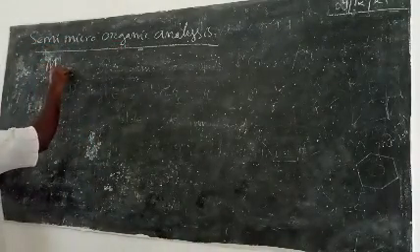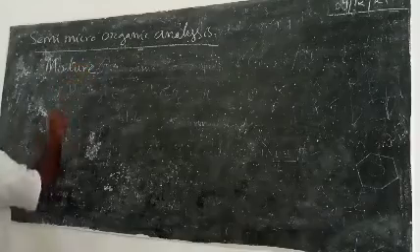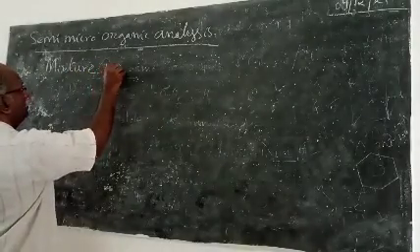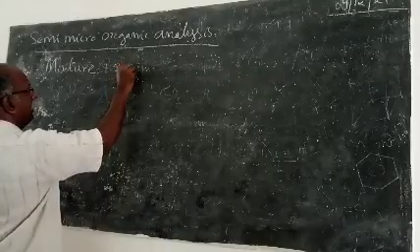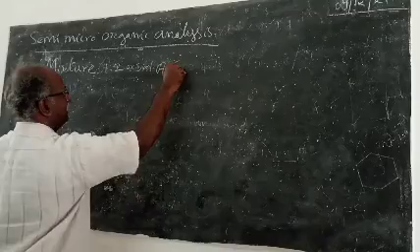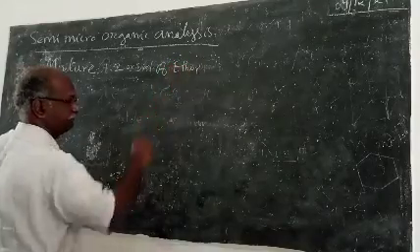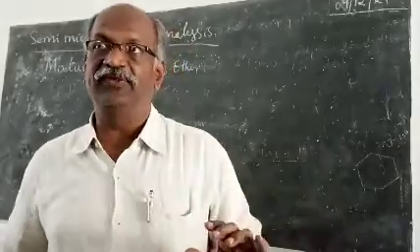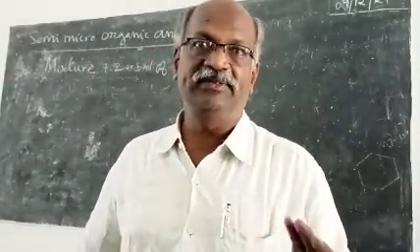To this small portion of the organic mixture, I add 2 or 3 ml of diethyl ether in a test tube. A portion of the organic mixture is taken in the test tube. To that, diethyl ether is added.